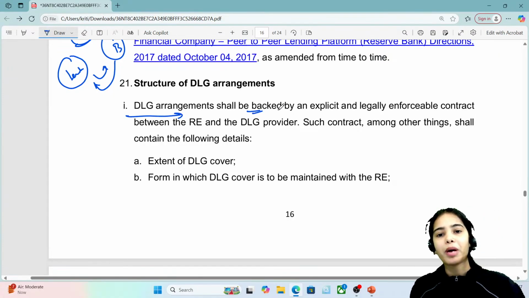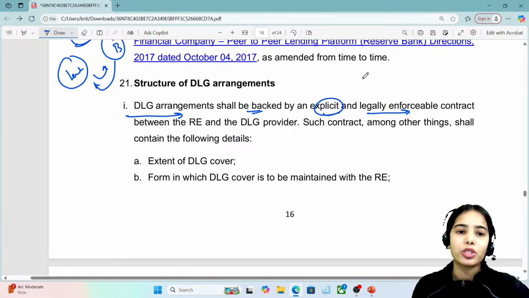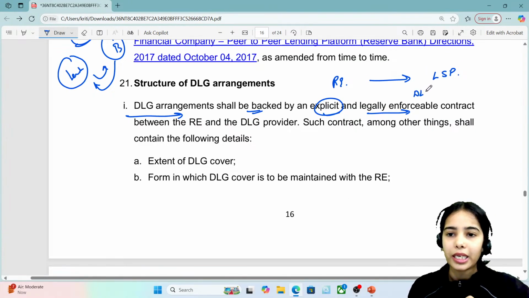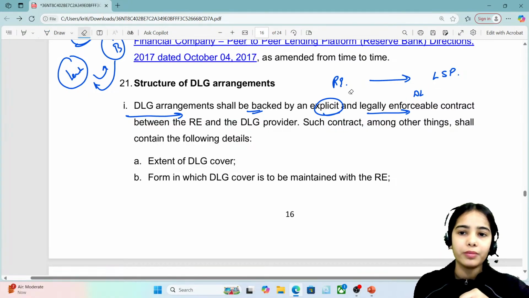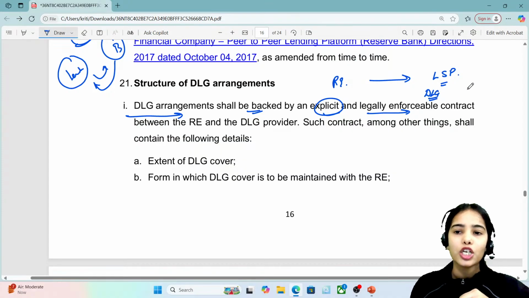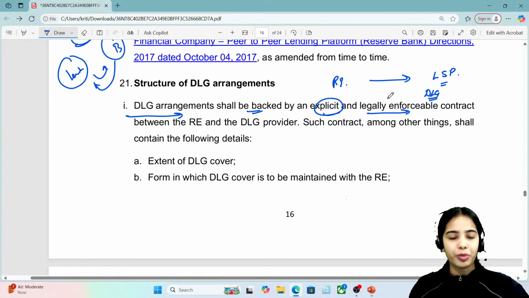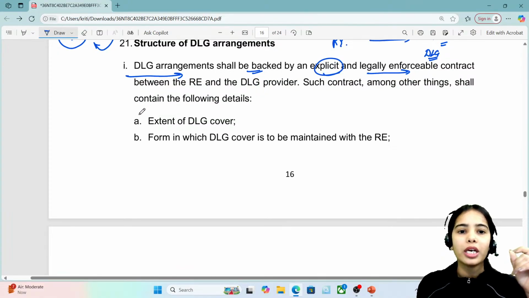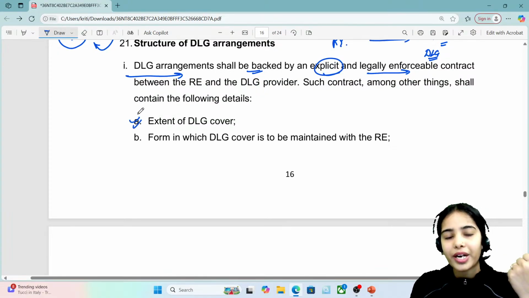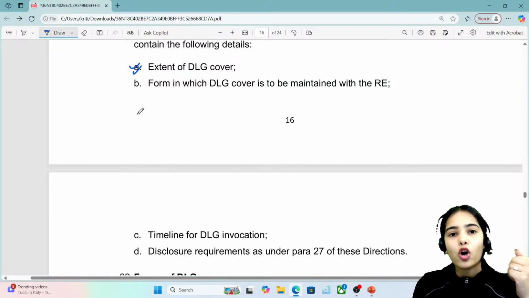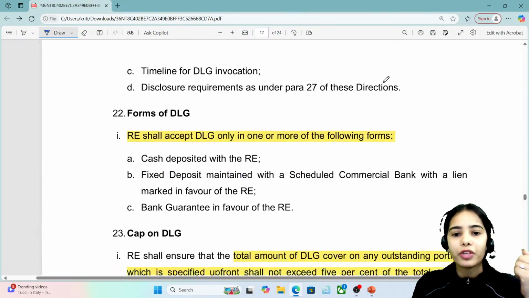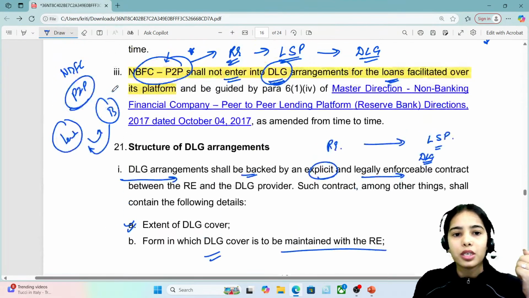DLG arrangements shall be backed by an explicit and legally enforceable contract. So basically, if the regulated entity and the lending service provider are coming into a contract of the digital lending default loss guarantee, the lending service provider is providing the default loss guarantee. So there should be an enforceable contract that should be signed, and it should include the extent of the cover provided under the default loss guarantee, and the form in which DLG cover is to be maintained with the regulated entity, that we are going to discuss.